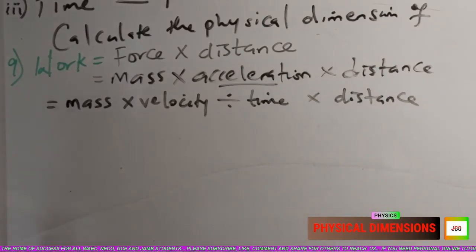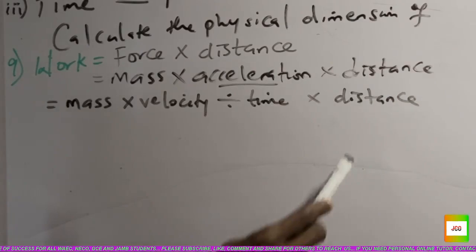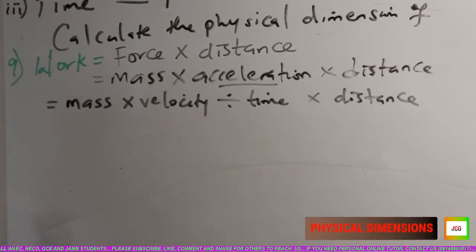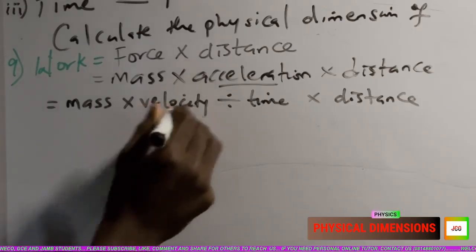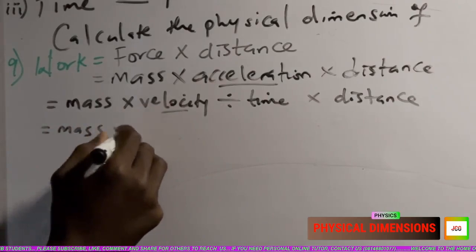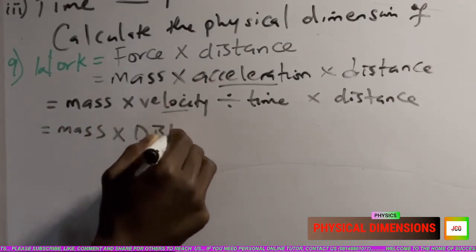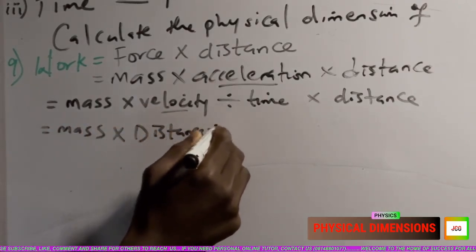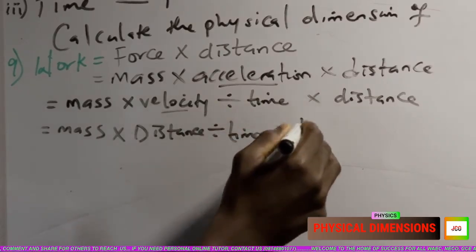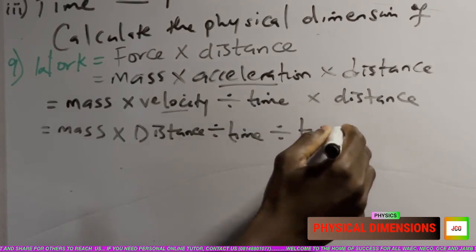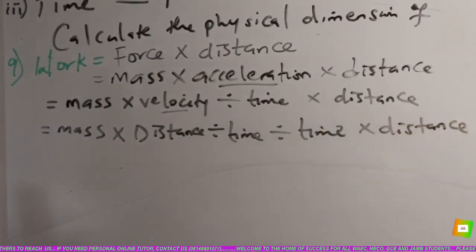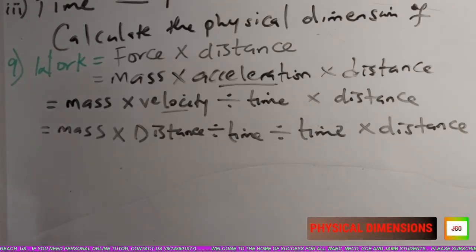Mass, time and distance are physical dimensions, but velocity is not. So I'm going to break down velocity. I have mass times velocity, which is distance divided by time. Then I continue, divided by time, times distance.